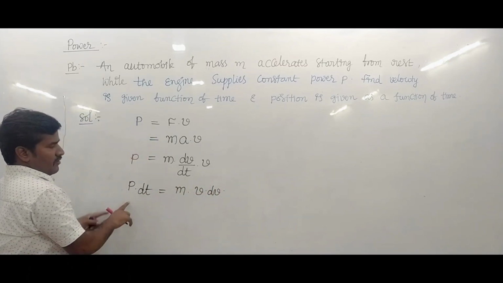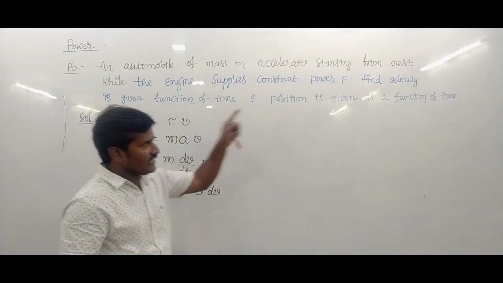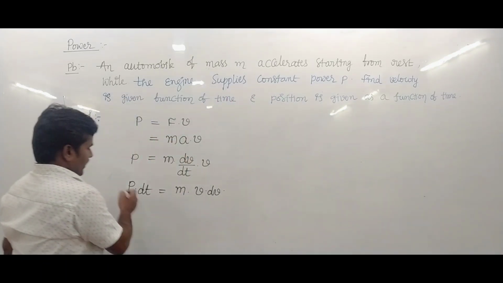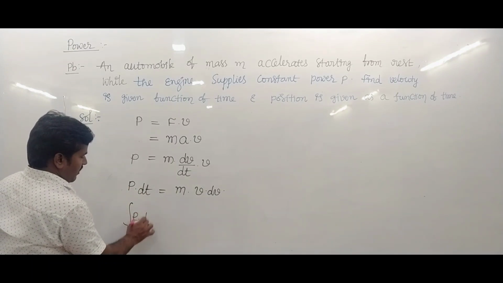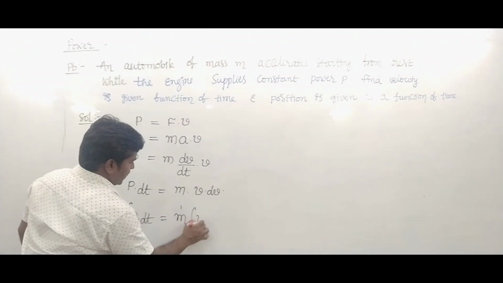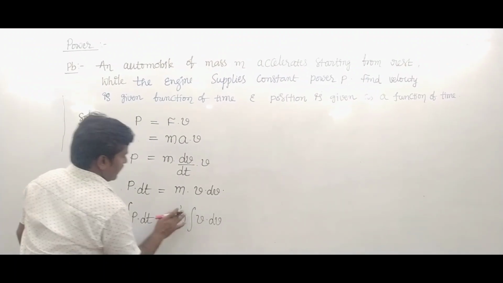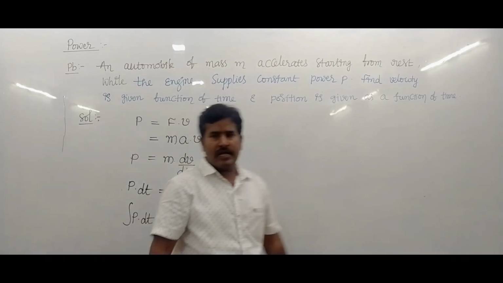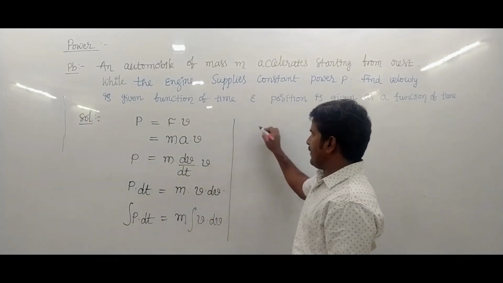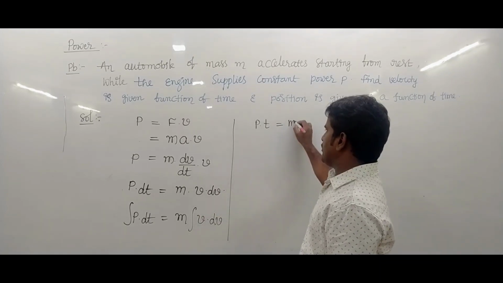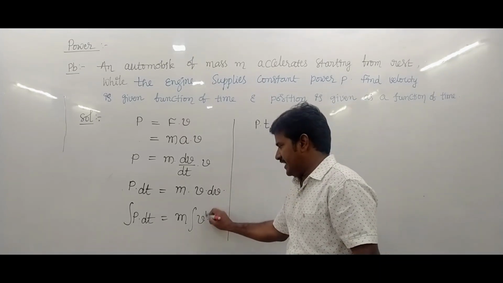Integration on both sides, since we want to find the velocity as a function of time. Integration of P dt equals m times integration of v dv. The value is P into t equals m into integration of v dv.